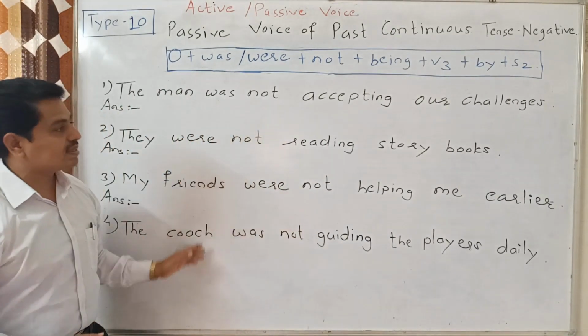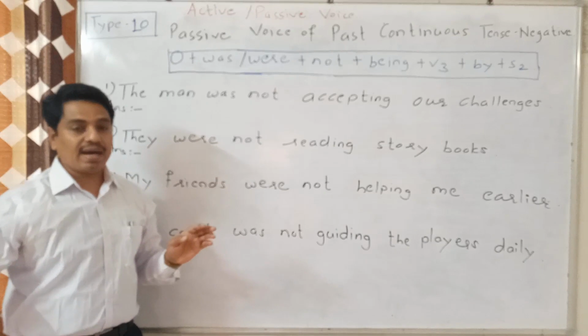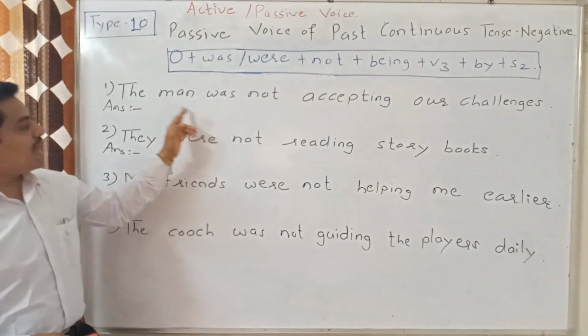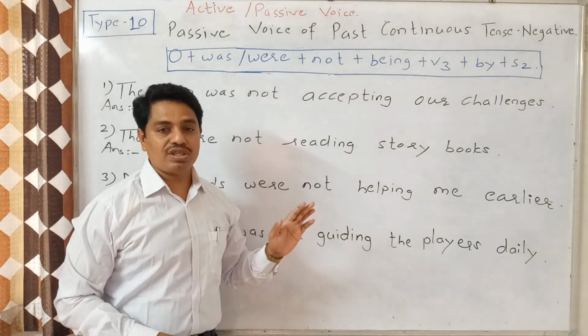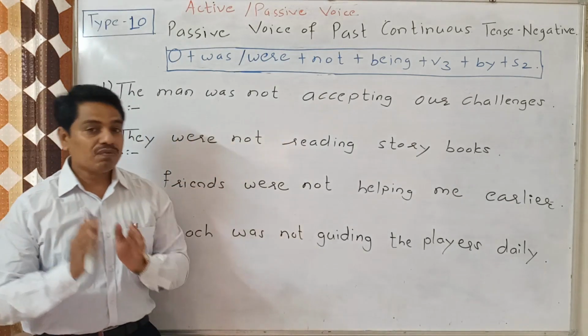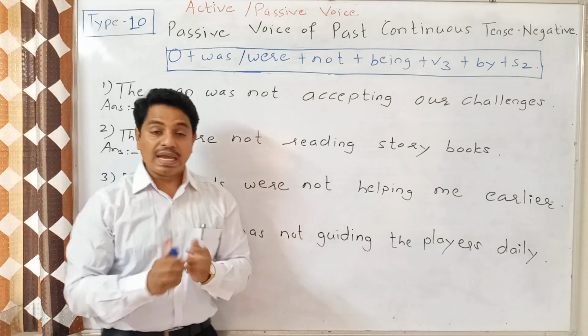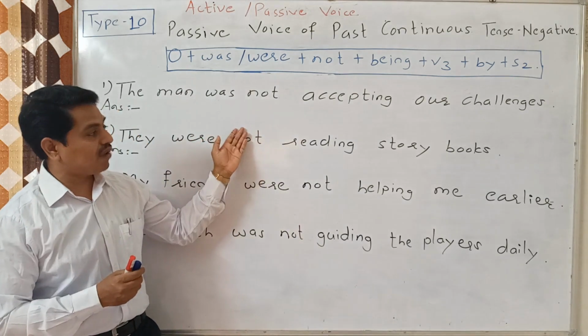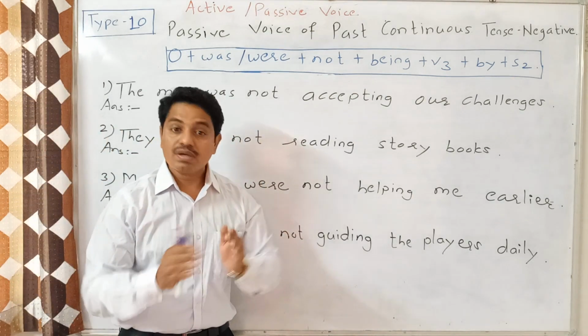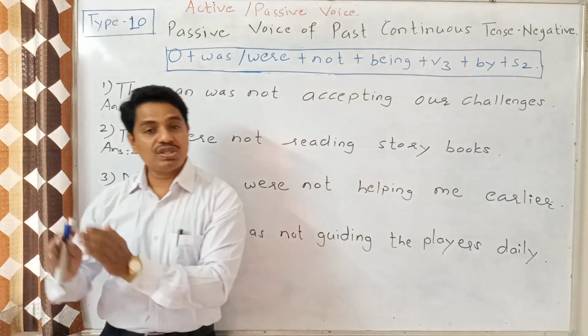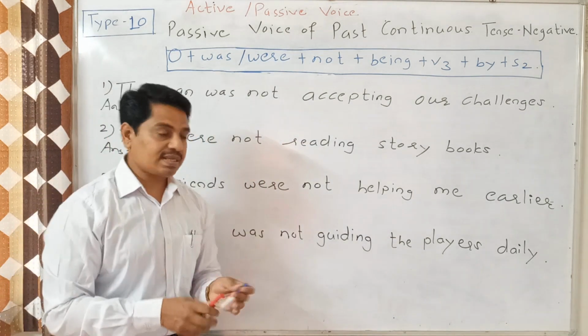Now I have given here some examples one by one. We will take the answers of them. Here are some examples. The man was not accepting our challenges. Initially, it is a must for us to identify which is the subject, which is the verb, and which is the object in the given sentence.